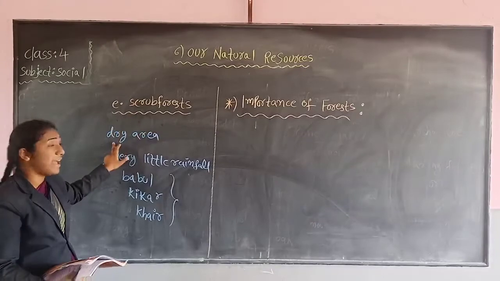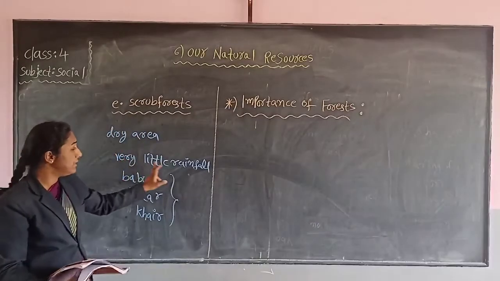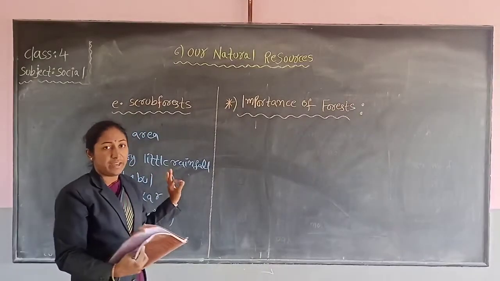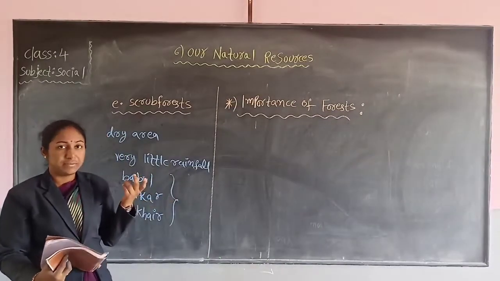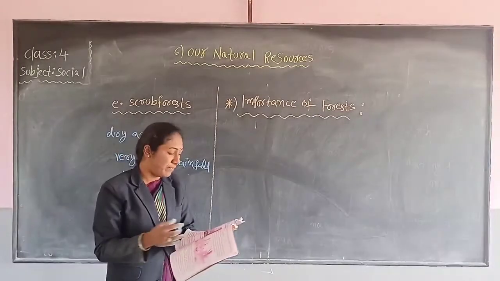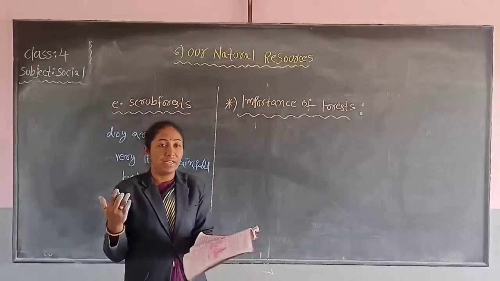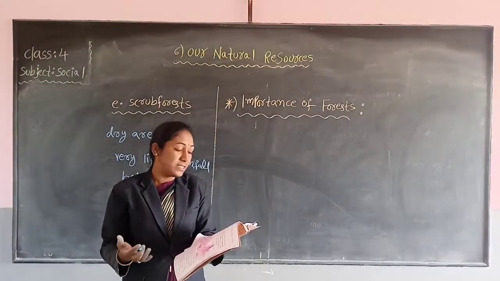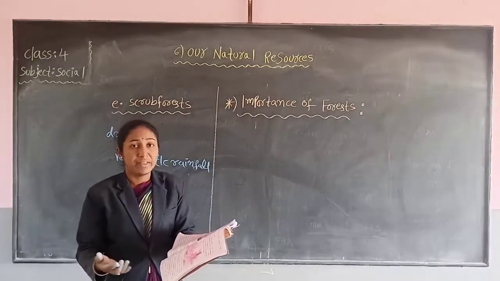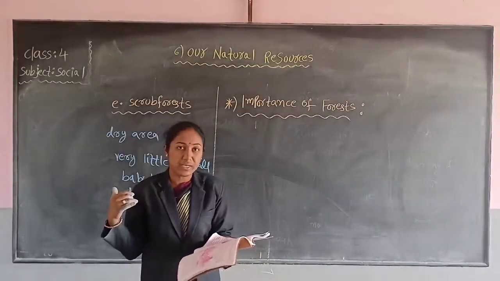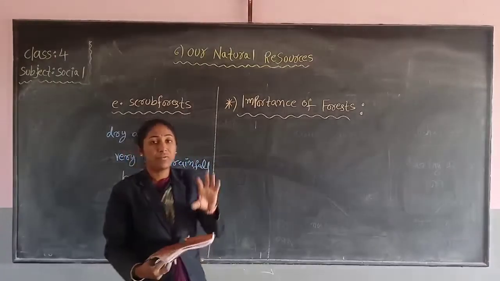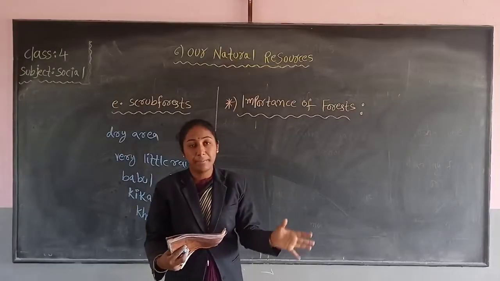Scrub forest grows in dry area with very little rainfall. It means like a desert type of area. So we can find this scrub forest in India in Rajasthan and Gujarat. At those places this scrub forest grows. So now the 5 types of forest are completed.